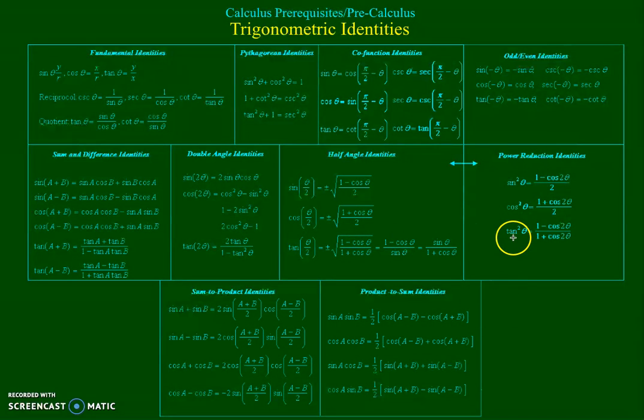We don't really encounter these a lot in Calculus 1, but it's not going to hurt you to know them. And the double angle, those are a little bit more frequent than these, but not too much more. But it's really important that you understand these top ones and the half angle identities.